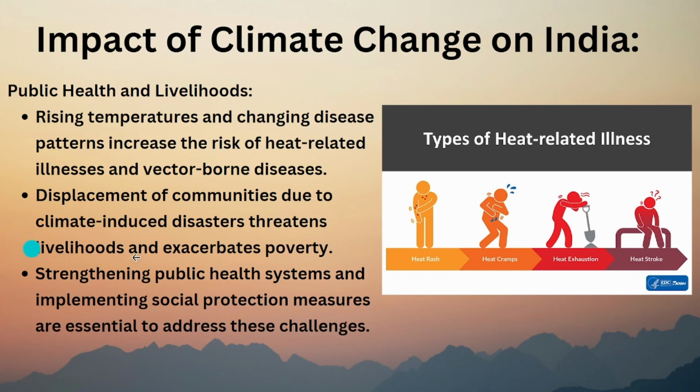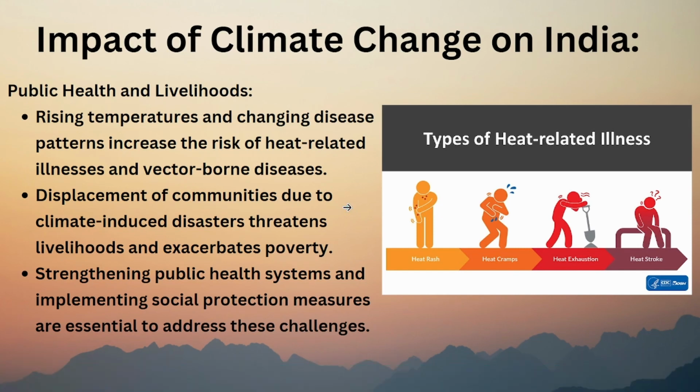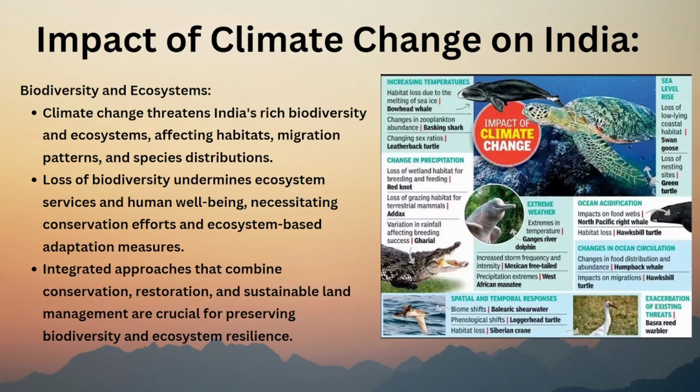Displacement of communities due to climate-induced disaster threatens livelihoods. See, if a region gets a lot of heat, people will move to another region, right? Because of that, their whole lives will be disturbed. Strengthening public health system is the solution, and implementing social protection. All these are solutions which we should follow with awareness, and development should happen.